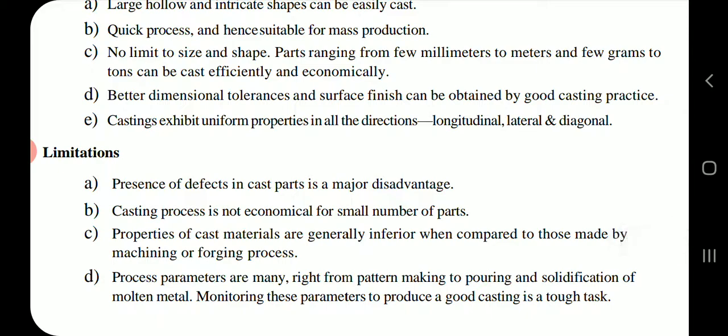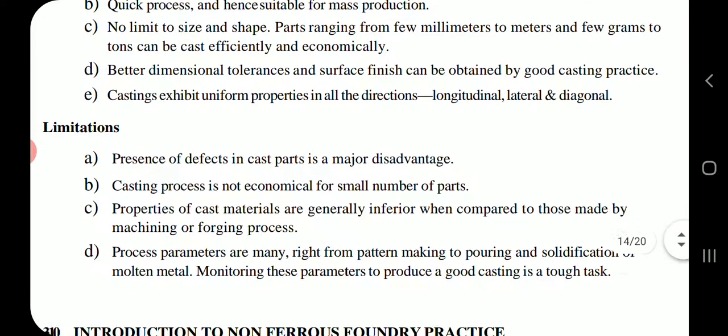Limitations: presence of defects in the cast parts is a major disadvantage. Casting process is not economical for small number of parts. Properties of cast materials are generally inferior when compared to those made by machining or forging process. Process parameters are many, right from pattern making to pouring and solidification of molten metal. Monitoring these parameters to produce a good casting is a tough task.